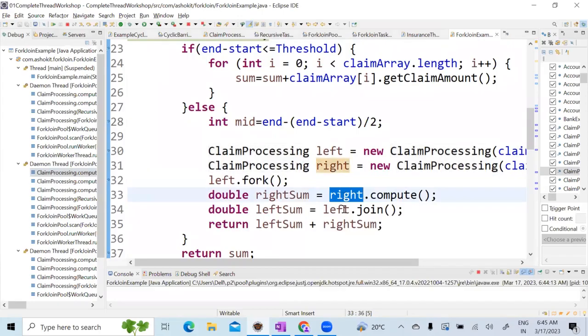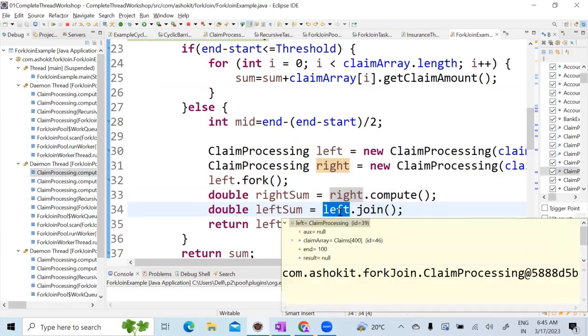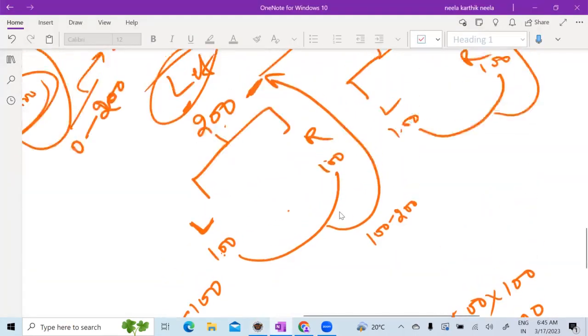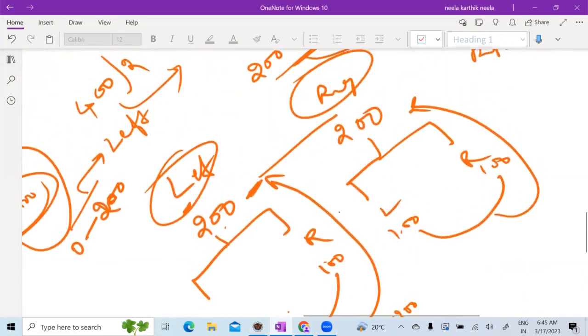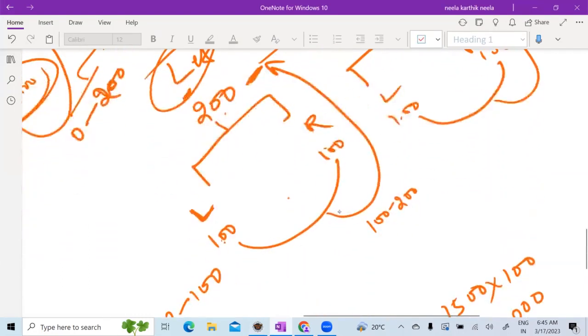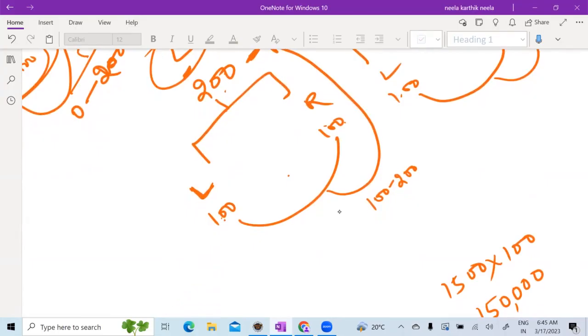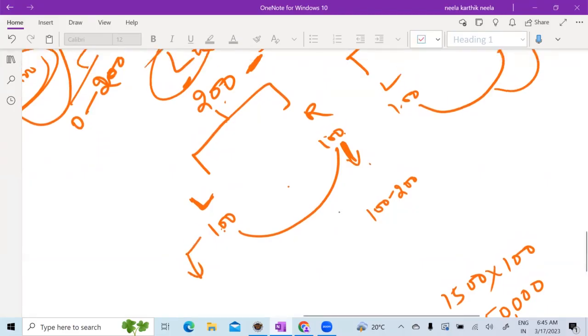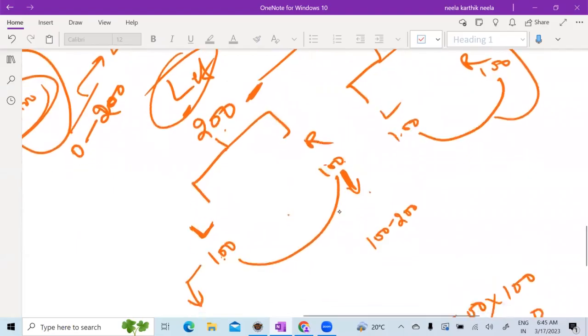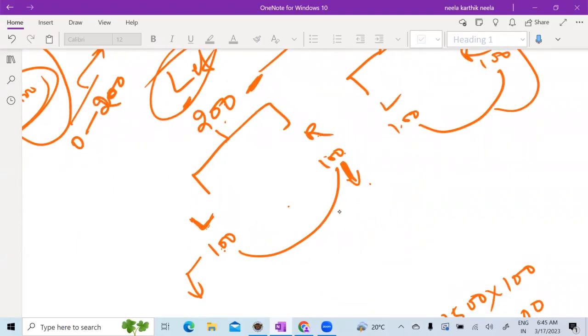So now why did I say left dot join? That means this current thread has to wait until the left is completed, correct? Look at here. First you are splitting 400 into 200, 200, and then 200 into 100, 100. Now the current thread is doing the right thread work. You have created a left thread. How can I get the sum of 200 claims? Only when these two threads have been completed, correct?